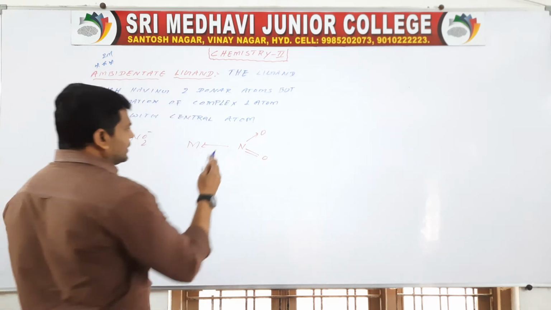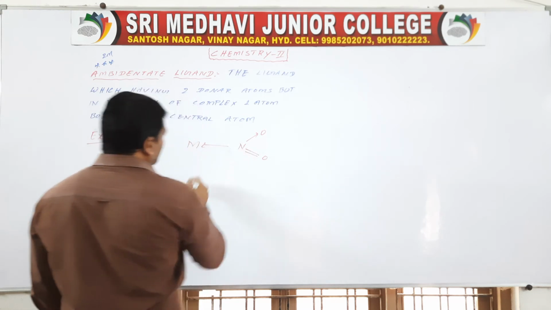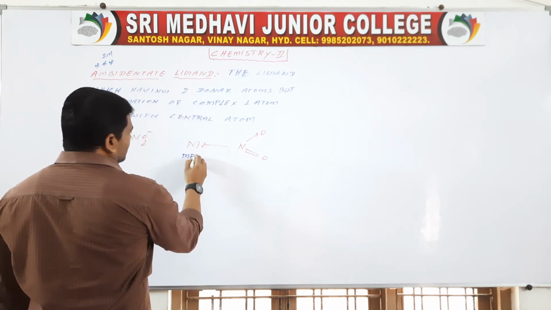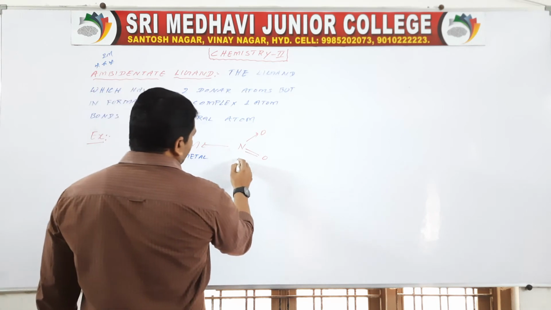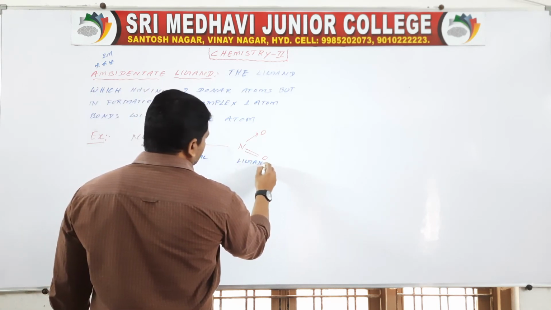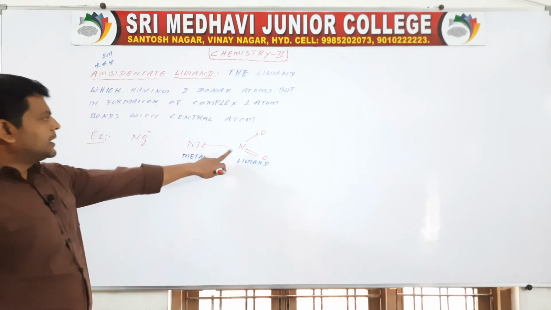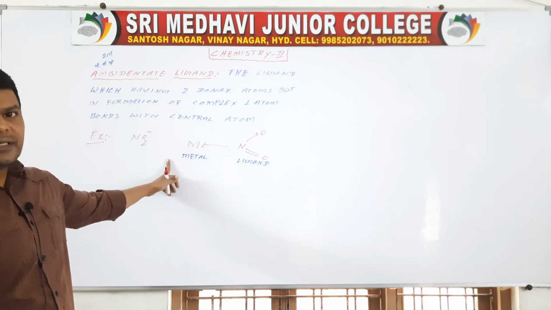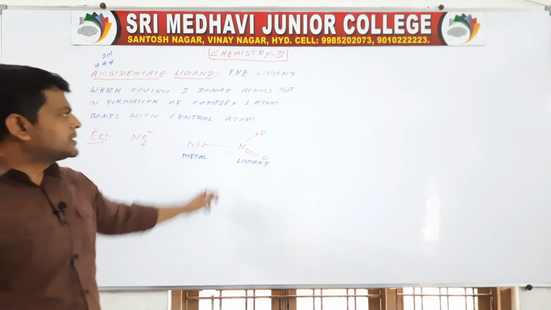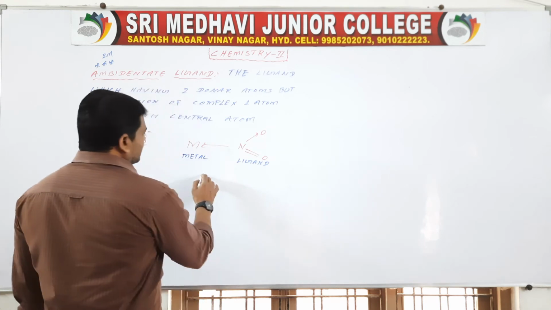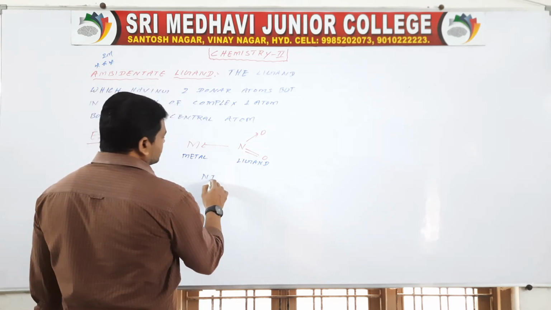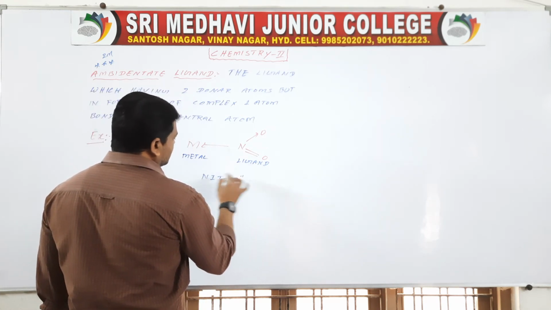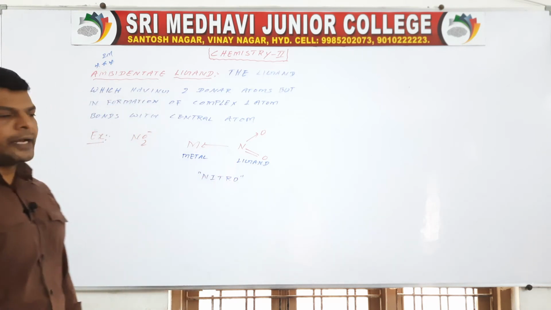It has an electron pair. It is the metal, it is the ligand. So here nitrogen is bonded with the central metal atom, so it is called nitro.